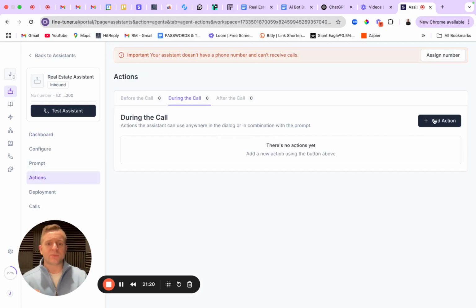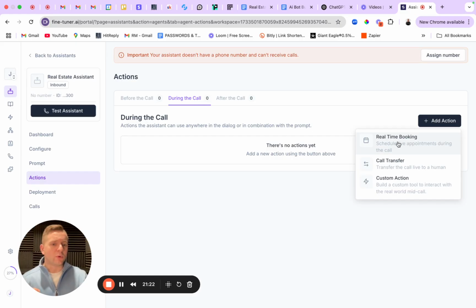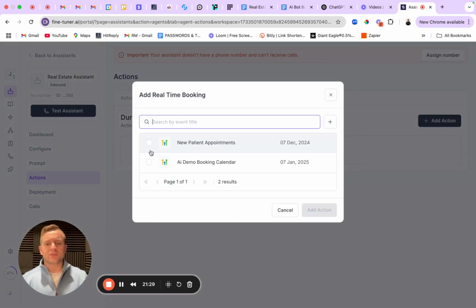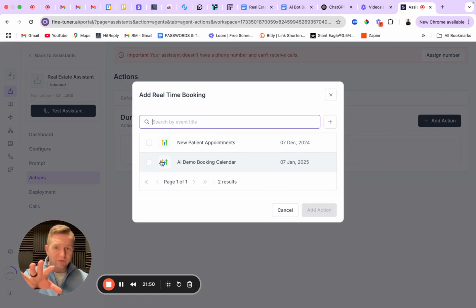Okay, during the call, we're going to click on add action. We are going to do 2 things here that are very important. Number 1 is real-time booking, okay? So I'm going to click on real-time booking. If you're already integrated with your Go High Level calendar, and I have a couple different calendars integrated with this, it only integrates with one sub-account in Go High Level, meaning one user account within the software per SendFlow account. So I can't have 20 agents in here all integrated with different accounts. They have to be in each individual account.